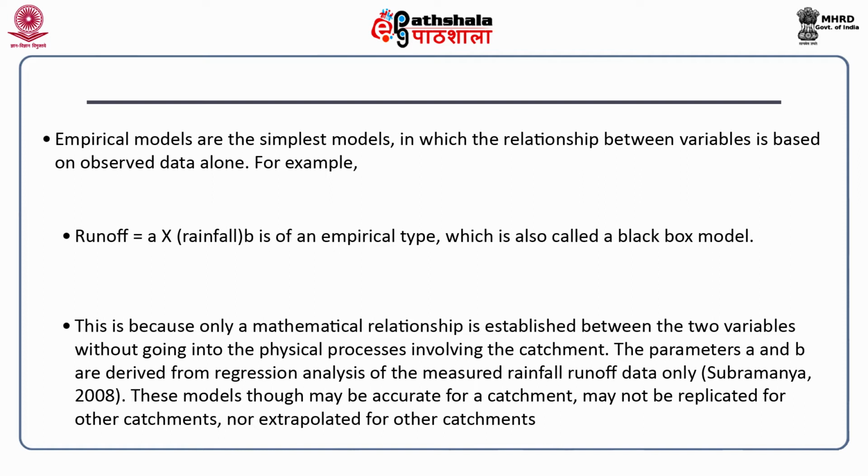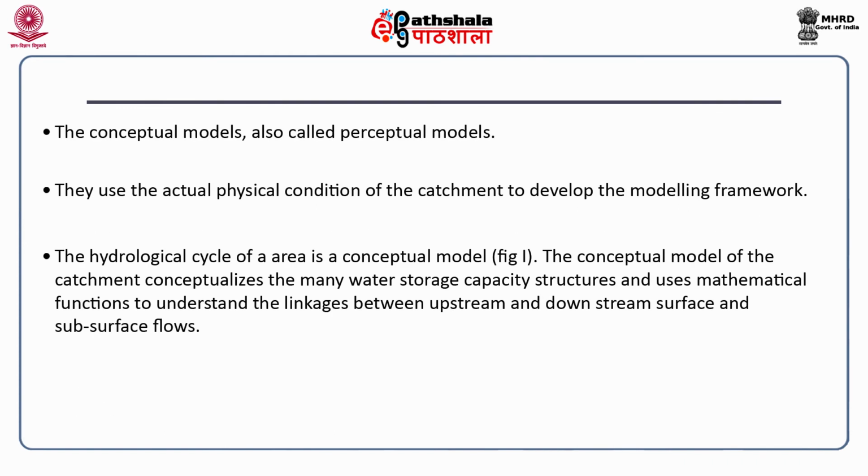So, what do I mean by that? The fact that we have a prediction model is that, let us say, we have been able to establish that R is equal to A plus B times precipitation. So, even if a precipitation of a certain amount has not occurred, but we expect that, let us say, P is equal to 10 centimeters of rainfall, which will occur on a daily basis or has occurred on a particular day, what will be the runoff that will be generated? If we have a conceptual model which is already ready for that catchment, we will certainly be able to determine what is the expected runoff.